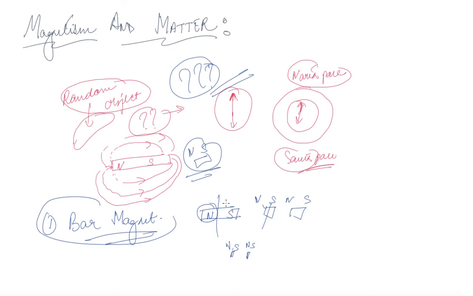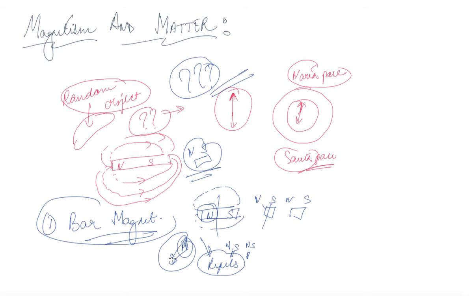Now the bar magnet, as we have said, has magnetic field lines from the north to the south. So if you place another bar magnet, if you place the north side towards this, it will repel. It repels. Just like in an electric field, like charges repel and opposite charges attract.